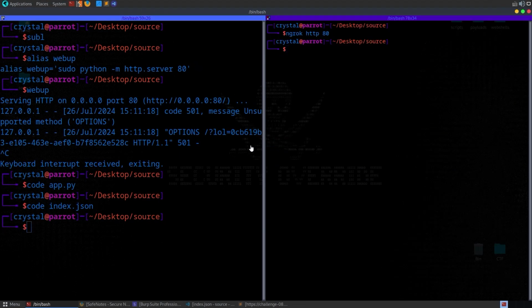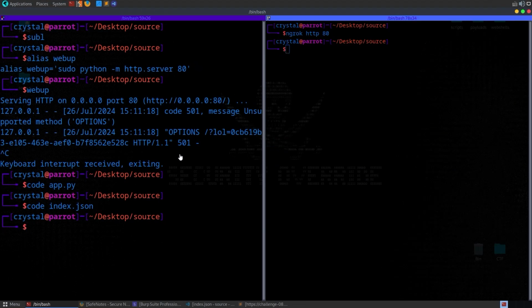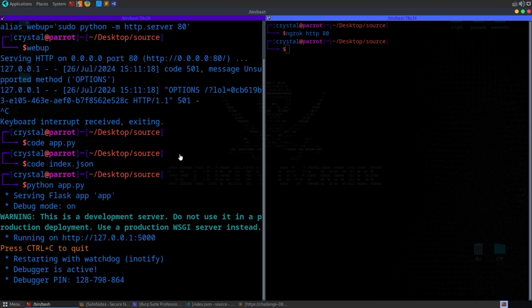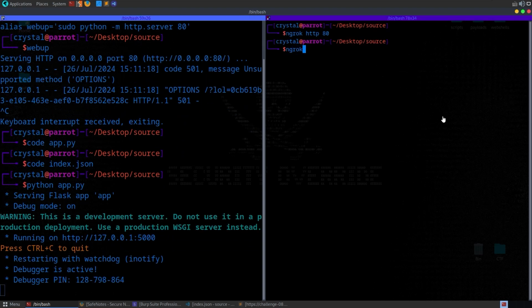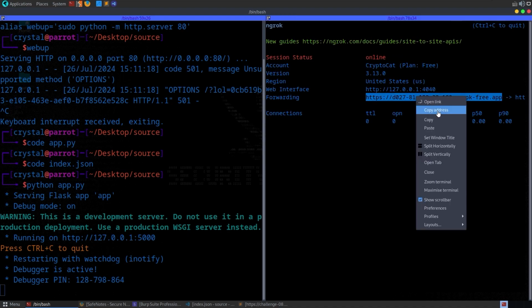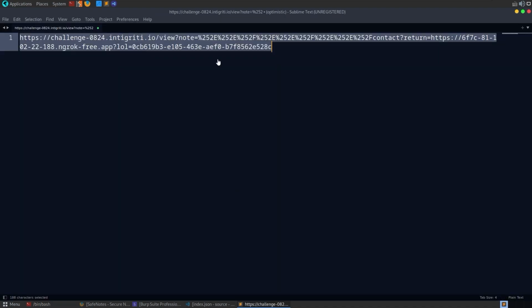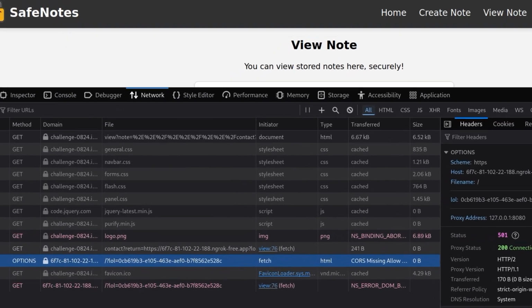Now I need to put ngrok on the port that this is going to run on as well. I think it's port 5000. Yeah, so let's do ngrok http 5000. All right, copy this again. I'm going to take it to Sublime and paste it in here. Take a copy again, back to the browser, paste it in.